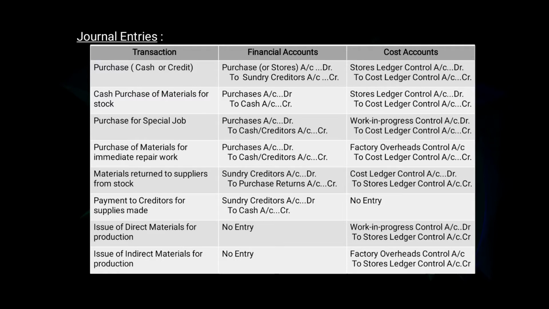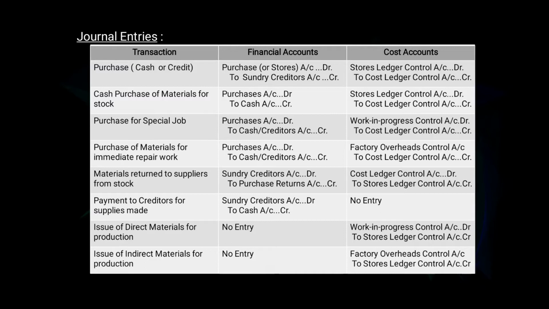Sixth, payment to creditors for supplies made. So the journal entry in financial account will be sundry creditors account debit to cash account, and there will be no entry in cost account. Seventh, issue of direct materials for production. In financial account, there will be no entry. Journal entry for cost account will be work in progress control account debit to stores ledger control account.